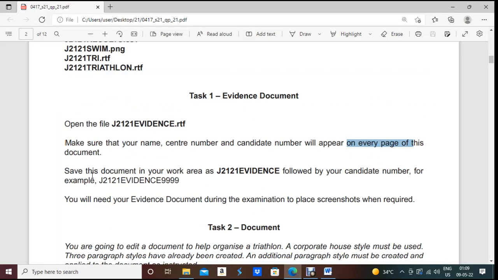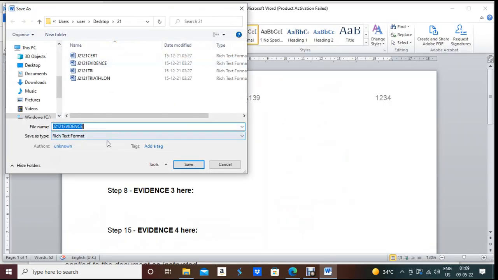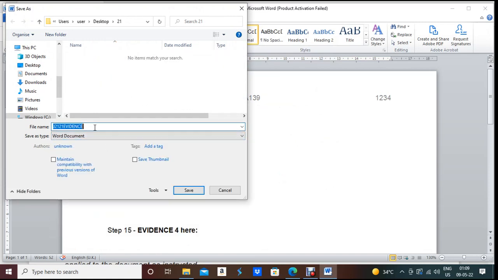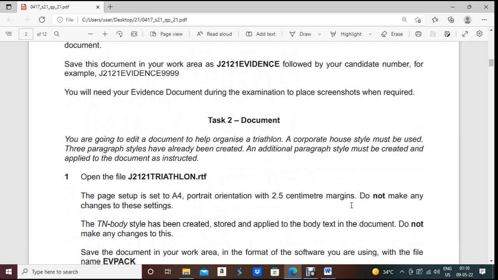Now next question, what they're asking: save the document in your work area, J2121 evidence followed by your candidate number. For example, evidence 999. So you have to save it as a Word document. So File, Save As, in the same folder, 21 folder, it should be Word document. And evidence, after that you have to write down your candidate number. My candidate number was 1234. Save, done. Now after that you will need your evidence document during the examination to place a screenshot when required. So you have to take the screenshot here.